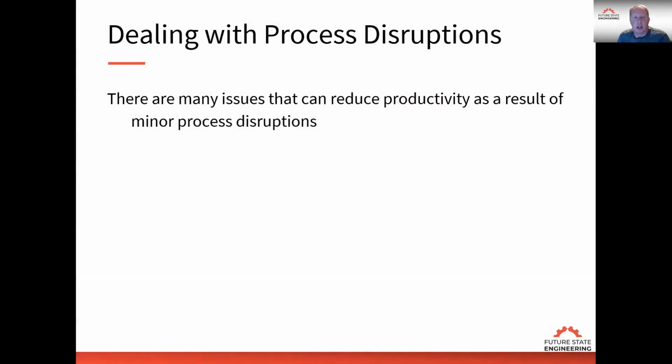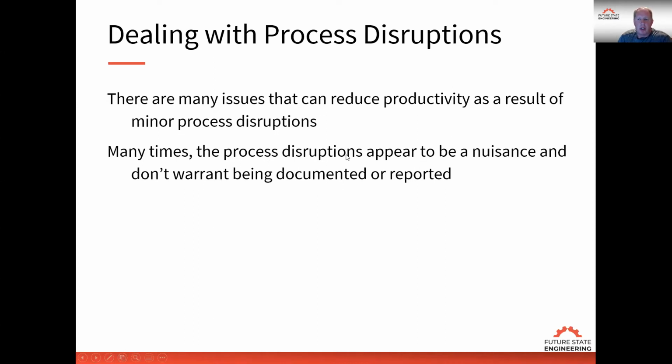In today's session, we're going to talk about dealing with process disruptions that can affect the process productivity, and it's going to show up in the efficiency numbers of your overall process effectiveness measure. There are many issues that can reduce productivity, and these minor disruptions many times appear to be a nuisance, and they don't get documented or reported. They're happening over and over in the process, but they don't seem significant, so nobody's reporting them and nobody's addressing them.